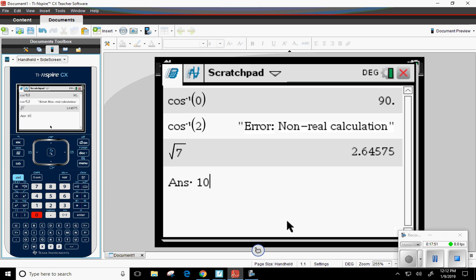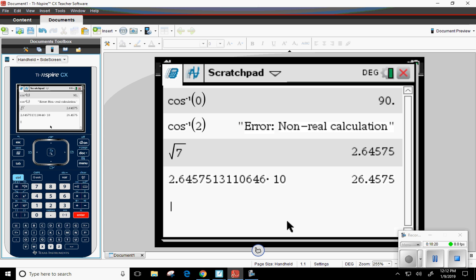Okay. Now, multiplying by 10, what's that going to do to this guy? It's just going to move the decimal over. So it's going to end up being 26.45. Well, I actually changed the centimeters to what? Millimeters. So see, that's going to be much more accurate for me to figure out where 26.5 millimeters is instead of 2.6 centimeters. Does that make sense? Okay. Everybody okay with what I've done so far?